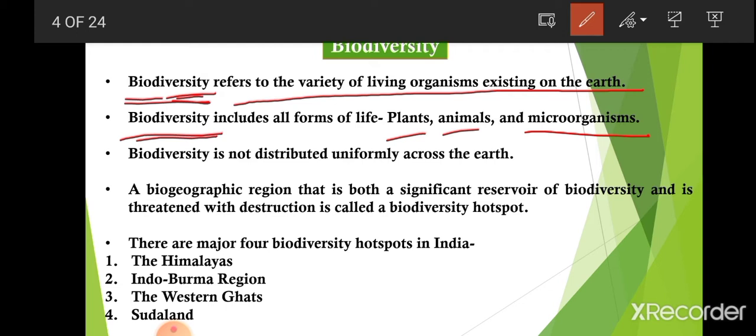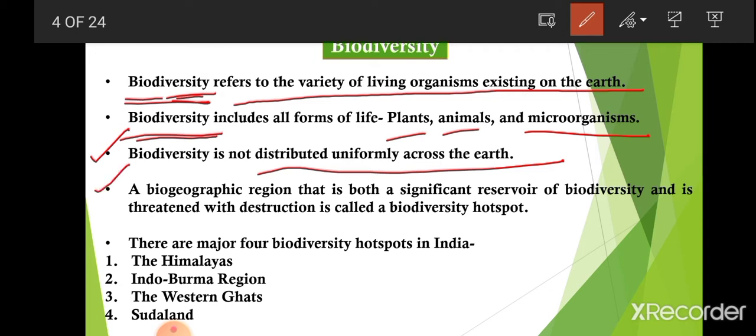Now, next and very important thing is that biodiversity is not distributed uniformly across the earth. Means some part, some region, or some area on the earth has greater biodiversity than the others, as forests are the regions that have more biodiversity than other regions.